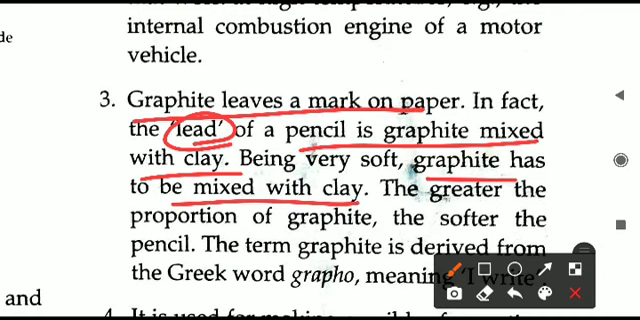Graphite has to be mixed with clay, because the greater the proportion of graphite, the softer the pencil. Graphite is soft. If 100% graphite is there in the pencil, then your pencil lead will easily break. You cannot write properly, and it is very soft, so it will break. That is why, to make it a little bit stronger, so that on writing the pencil lead is not breaking, it is mixed with clay.